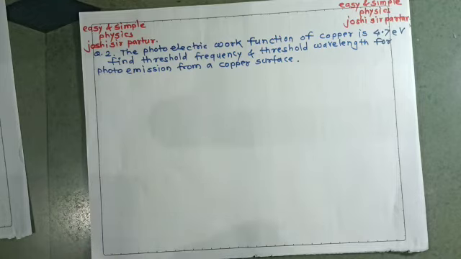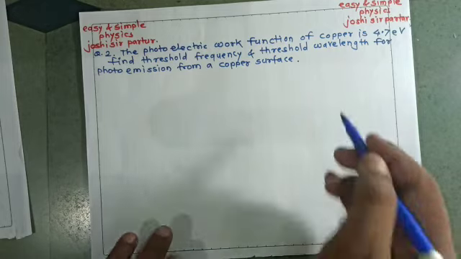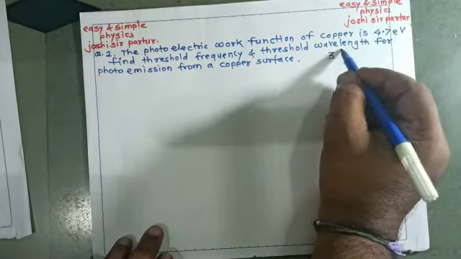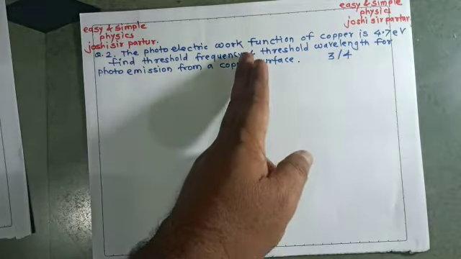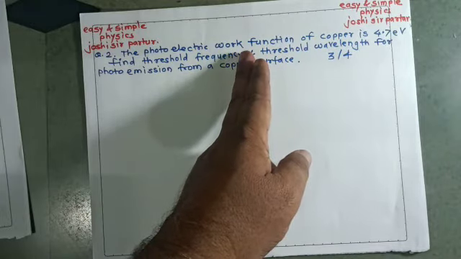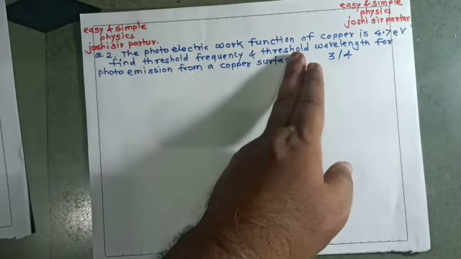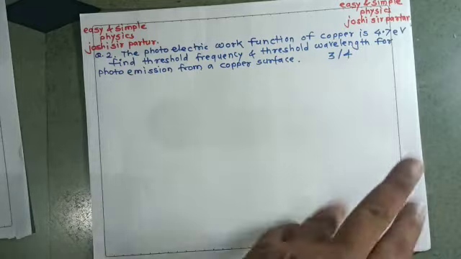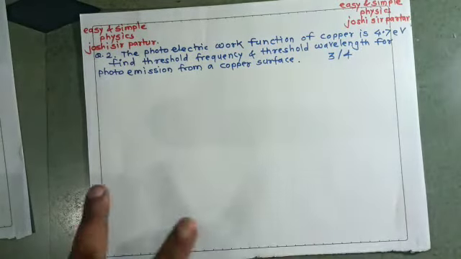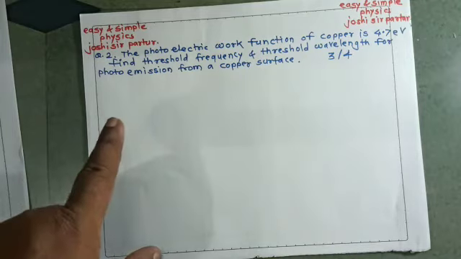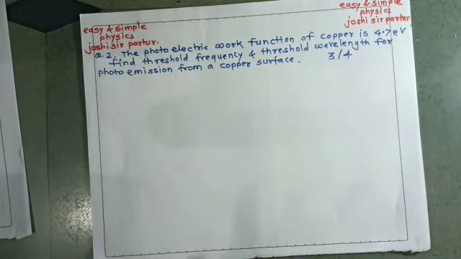If such a question is asked, it will be for 3 or 4 marks. If asked for 3, threshold frequency is 1.5 mark and threshold wavelength is 1.5 mark. If asked for 4 marks, 2 marks for threshold frequency and 2 marks for threshold wavelength.